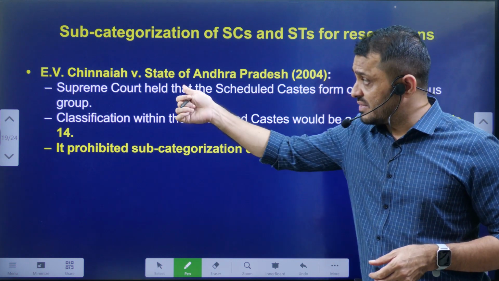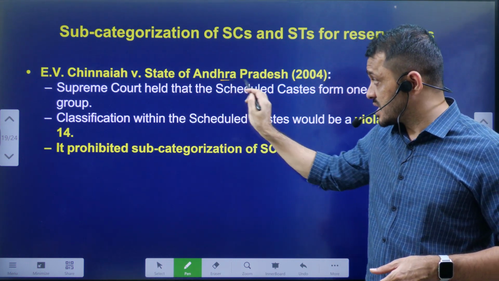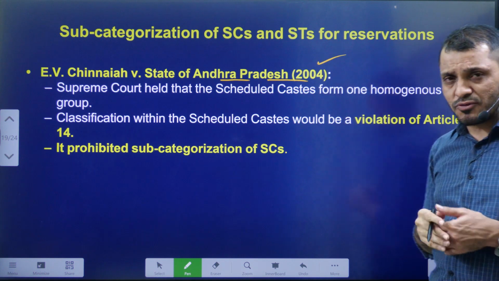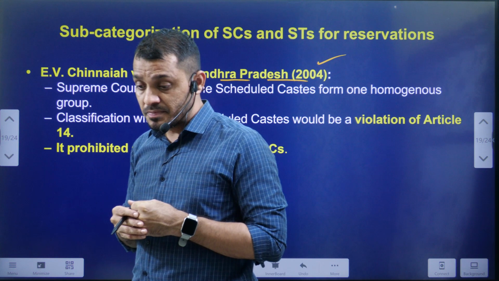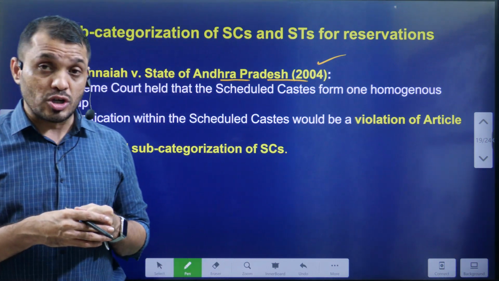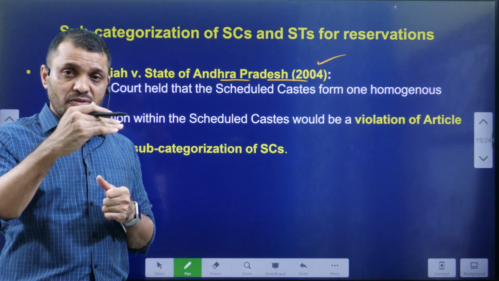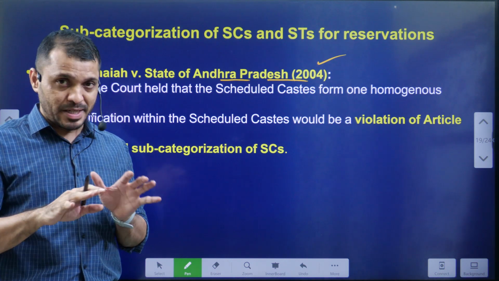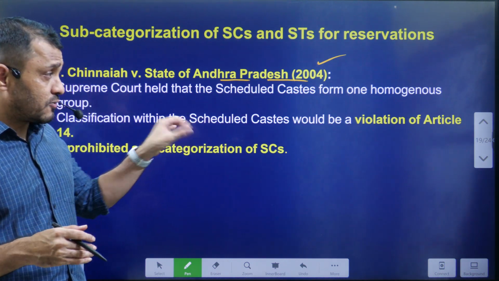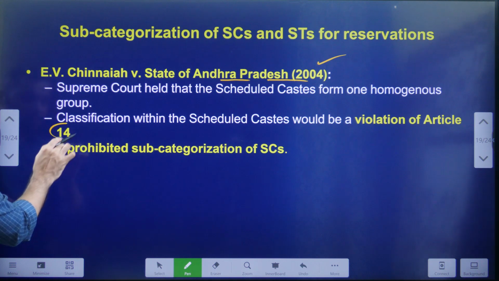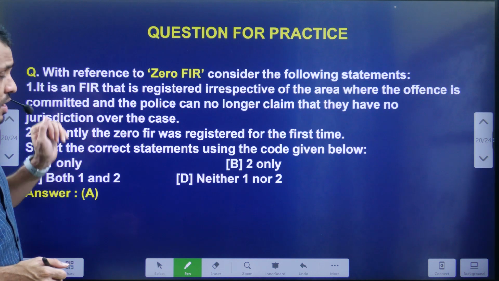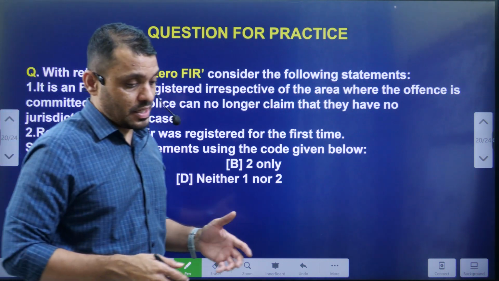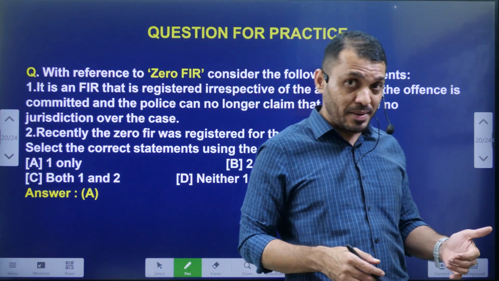Supreme Court in E.V. Chinnaiah versus State of Andhra Pradesh, 2004. This case was about the sub-categorization of SCs. In this judgment, the Supreme Court observed that the sub-categorization of scheduled castes should not be done. It is against Article 14. So it prohibited the sub-categorization of SCs. So now let's see how the court will react to the sub-categorization of OBCs.